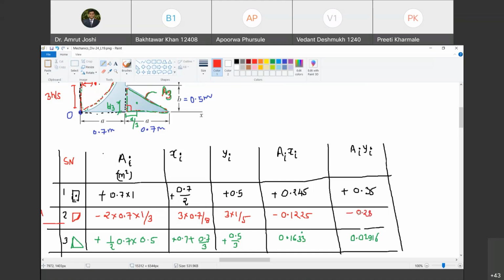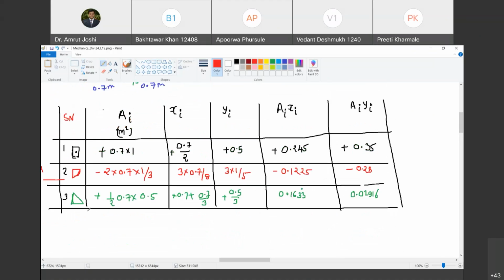So once this table is complete, the next job is very easy. We have to take summations. Are you with me? Yes, sir. So what is summation AI? Summation AI will be equal to 0.7 minus 2 into 0.7 by 3 plus 0.5 into 0.7 into 0.5. I got it as 0.4083.